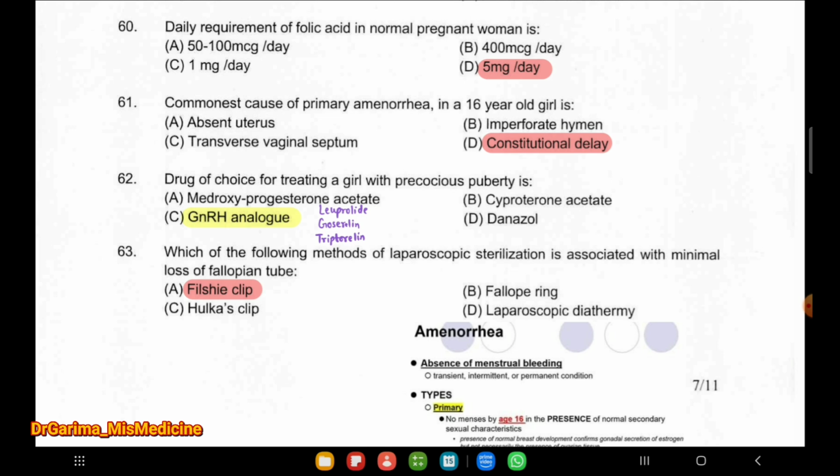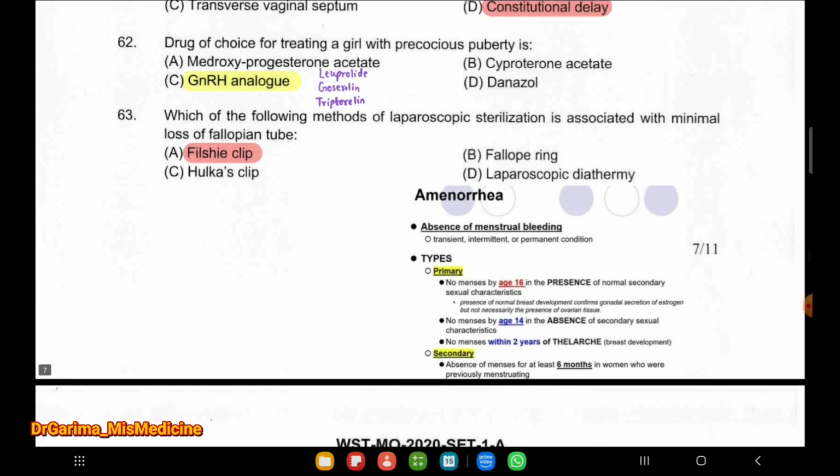Next question is amenorrhea. What is amenorrhea? Amenorrhea means absence of menstrual bleeding. It can be a transient, intermittent, or permanent condition. There are two types, primary or secondary. Primary means no menses by the age of 16 in the presence of normal secondary sexual characters. The presence of normal breast development confirms gonadal secretion of estrogen, but not necessarily the presence of ovarian tissue.